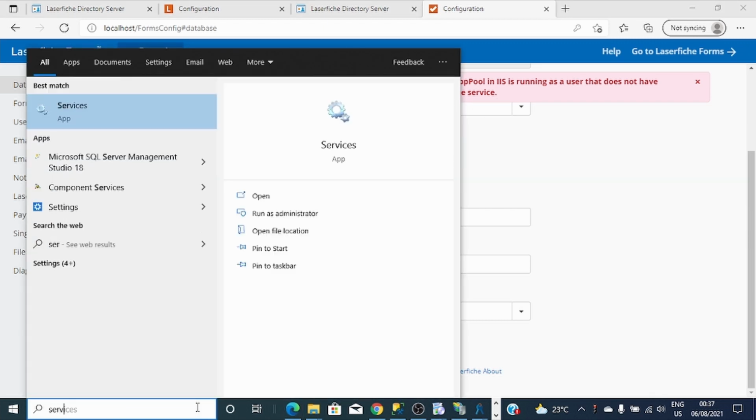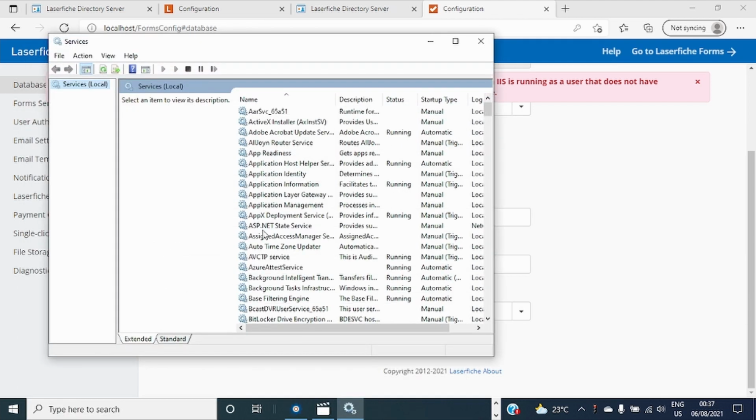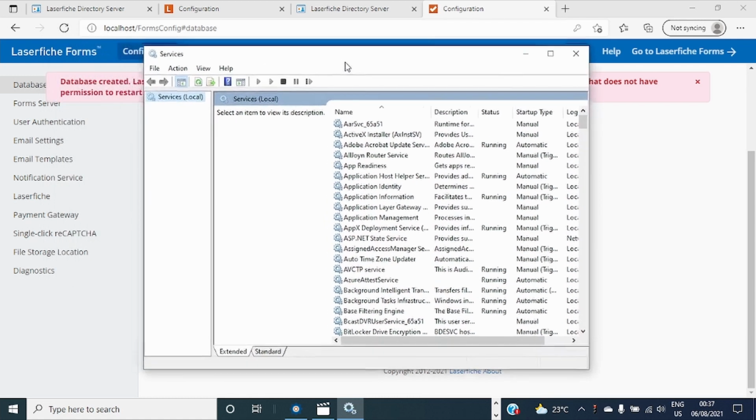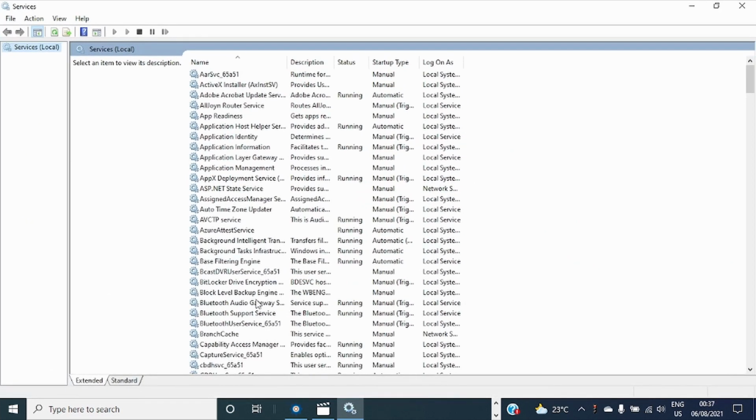Let's go to services. To reach services, you can navigate to Windows administrative tools and then services.